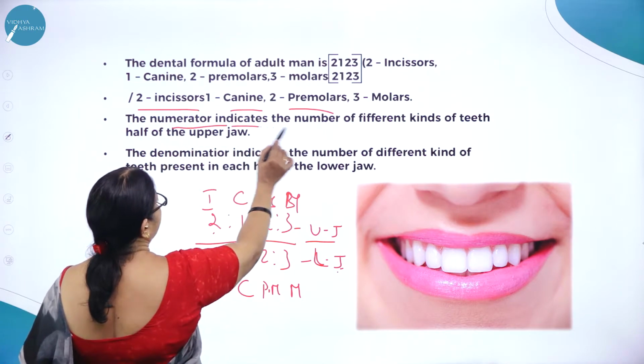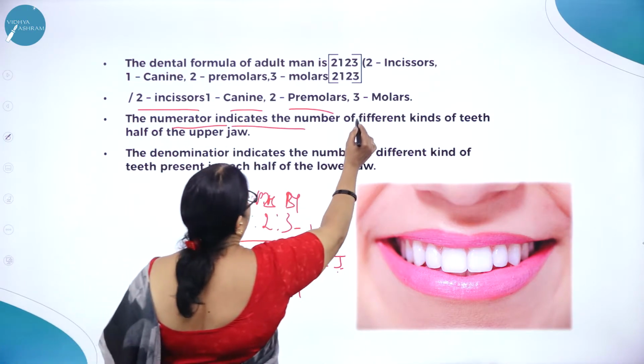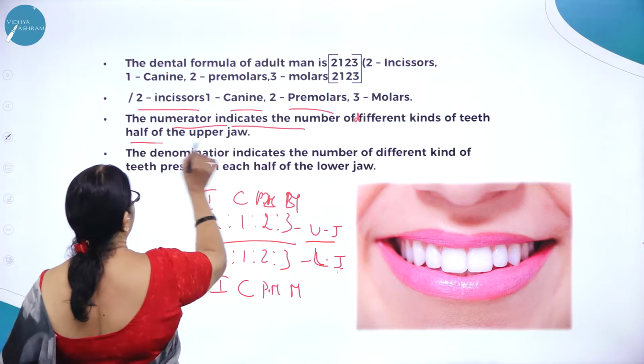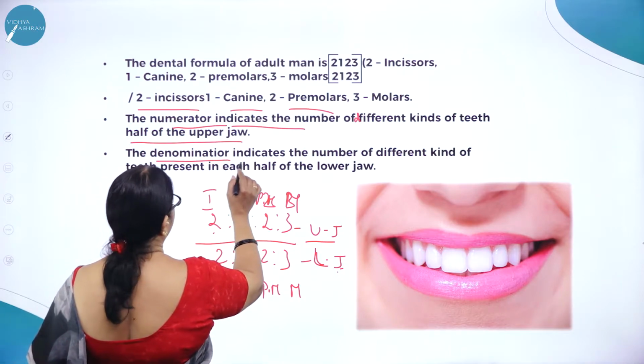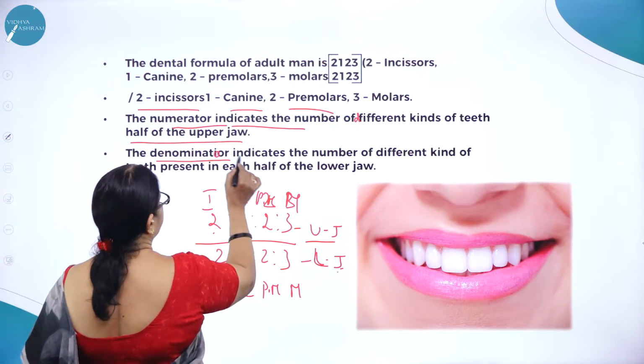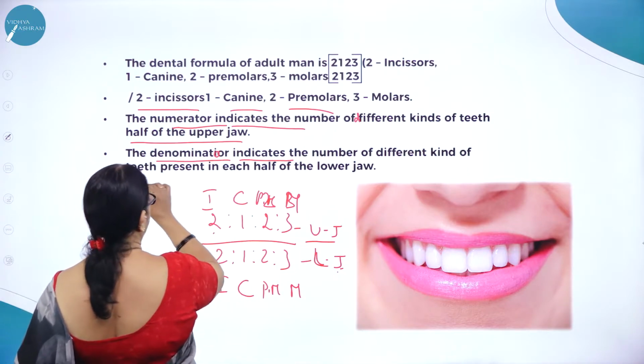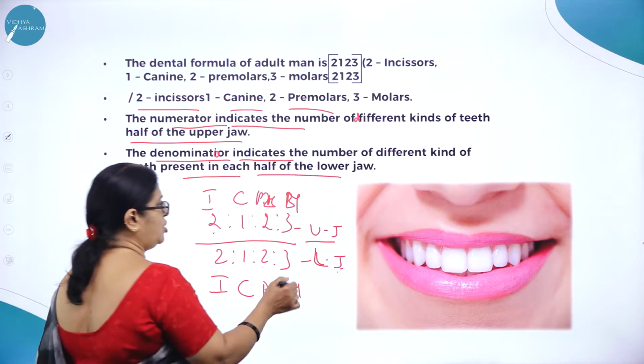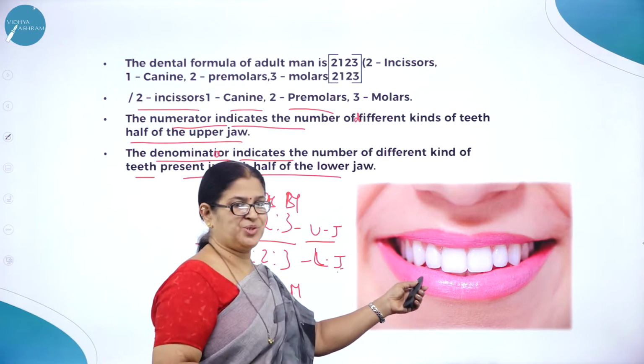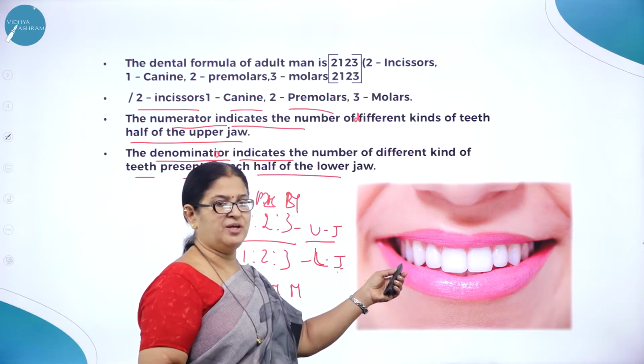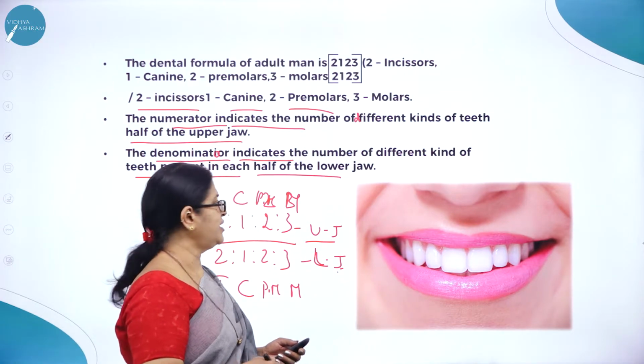So the numerator indicates the number of different kinds of teeth in half of the upper jaw. The denominator indicates the number of different kinds of teeth present in each half of the lower jaw. The picture shown here is only of the upper jaw. In a similar way, we have it in the lower jaw.